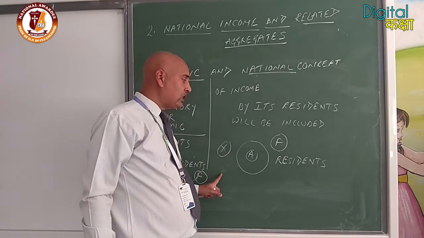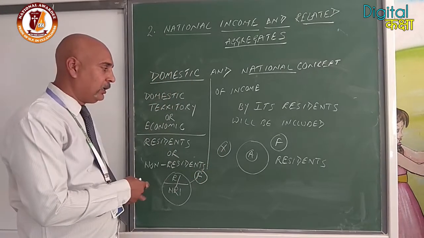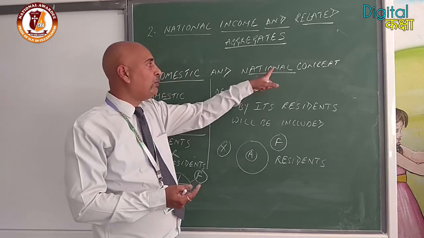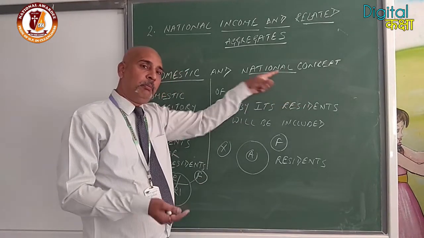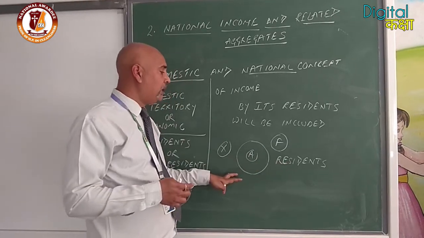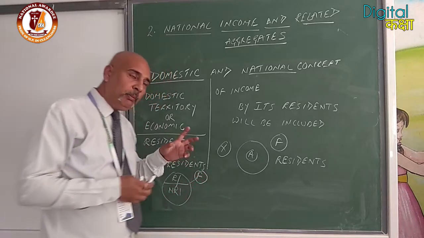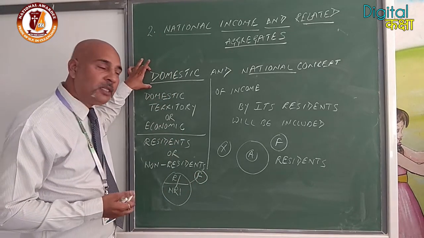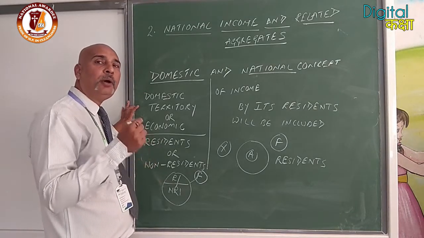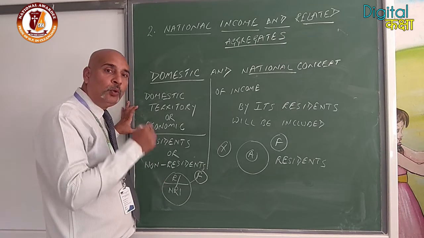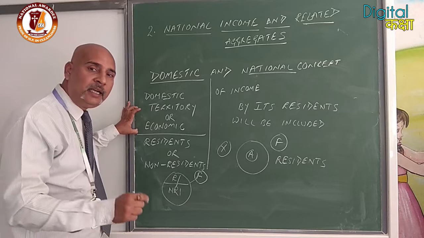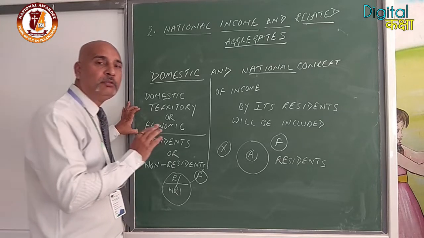Here we are not going to discuss the domestic territory. So boundaries are not a concerning parameter while we are going through the national concept. Beyond the boundary or within the boundary, if it is done by the resident, it will be included. In the domestic concept, it must be done in our domestic territory, and whether the producers are resident or non-resident, we don't have to bother.